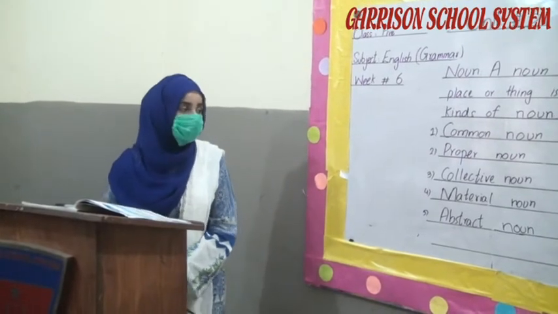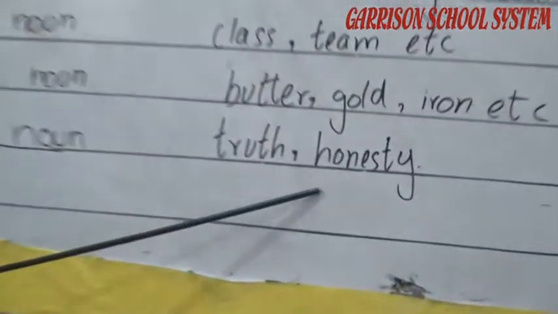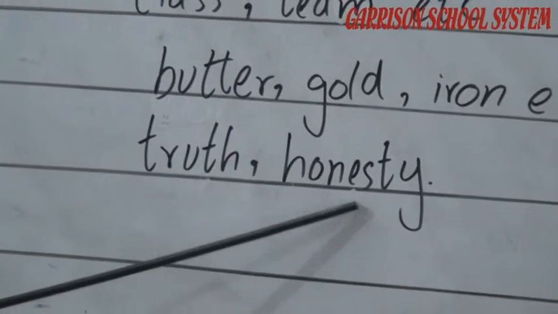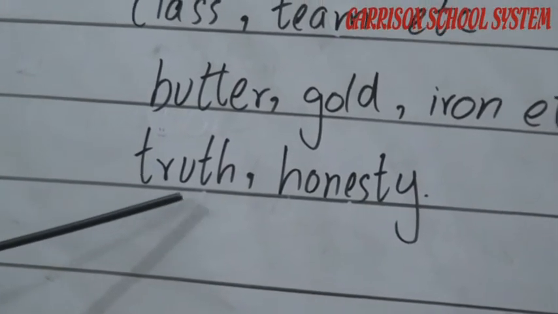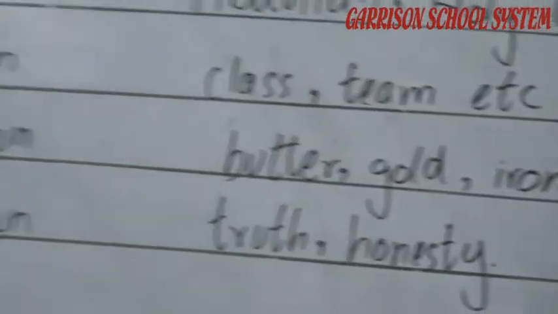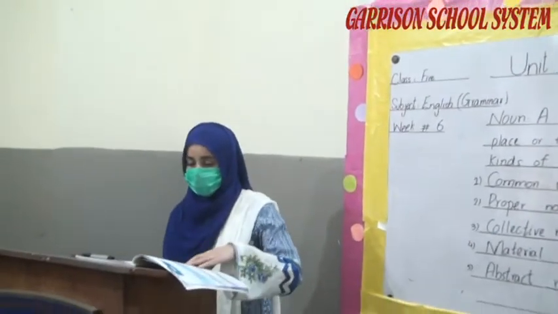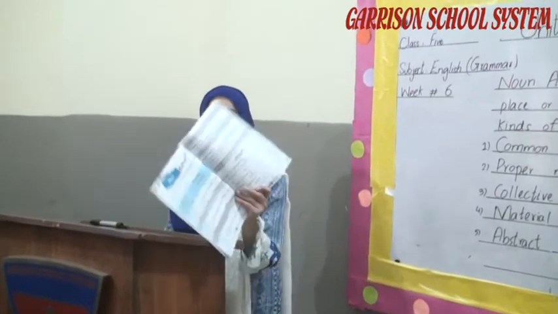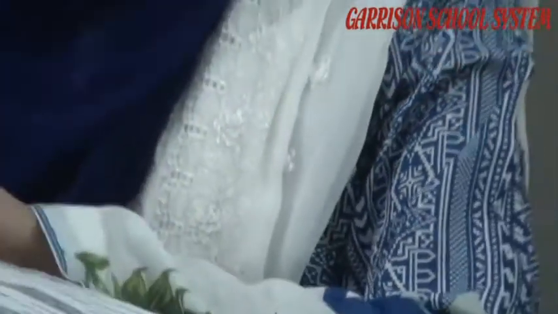For example, truth, honesty. We can't see these 2 abstract nouns, but they are called abstract nouns. Then there comes the exercise on page number 17. I live in Lahore. In this sentence, proper noun is.